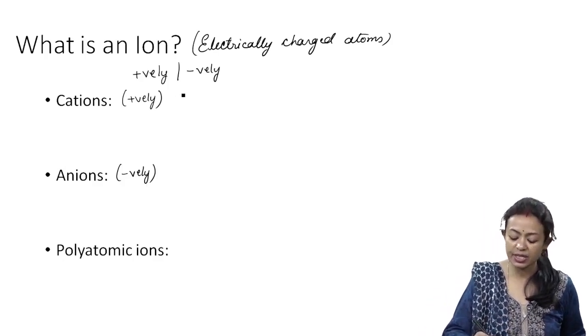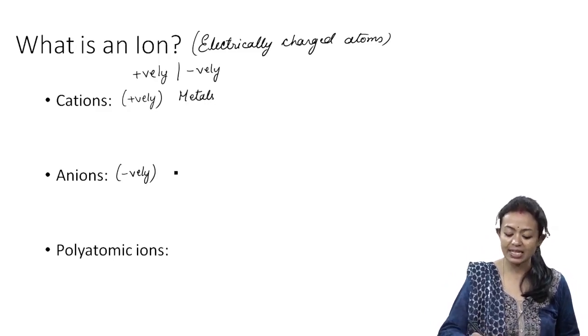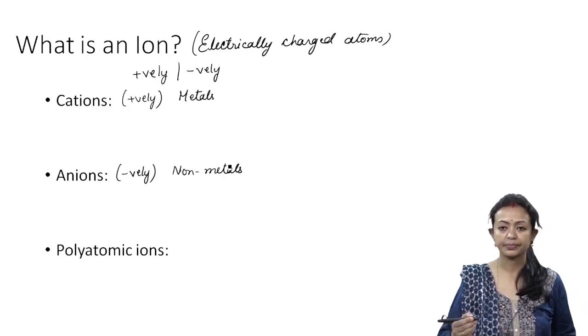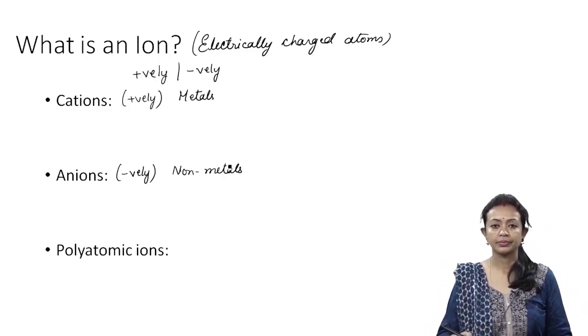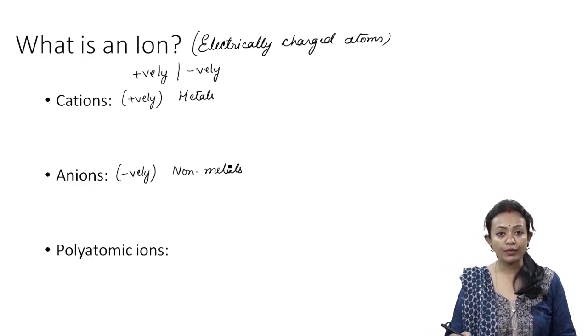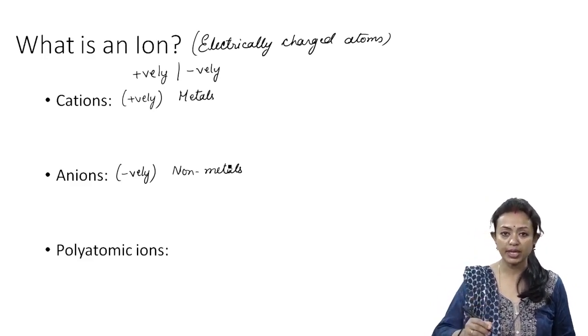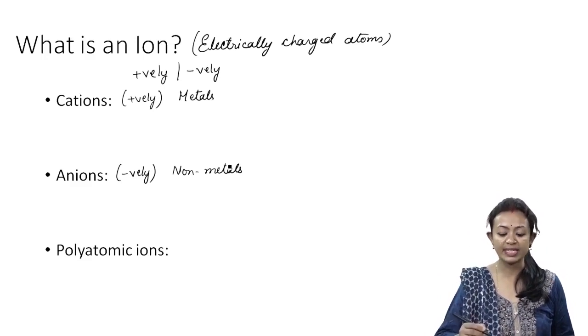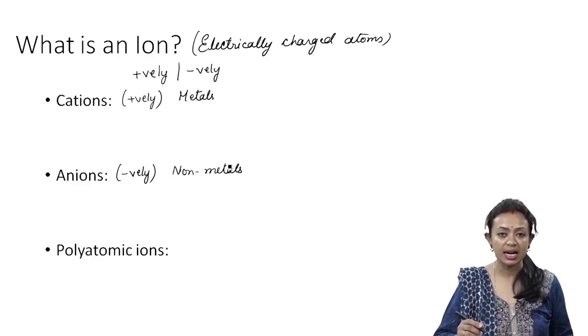Cations are characteristics of metals, whereas anions are characteristics of non-metals. So the number of charges that we will be putting up, whether it is positive or negative, depends upon the amount of charges that are there in that ion.